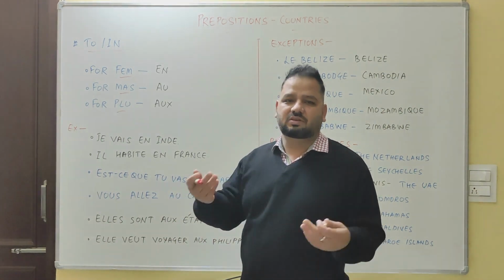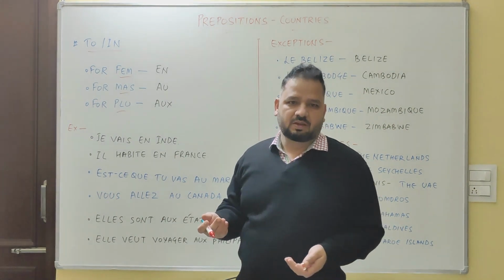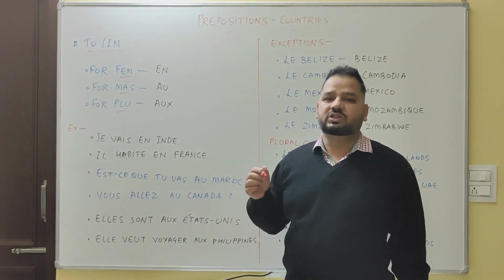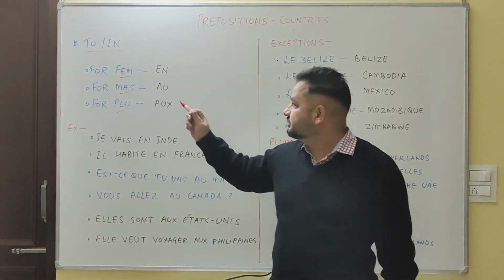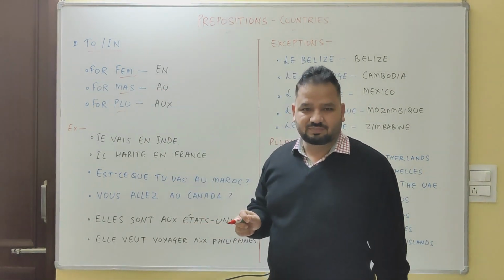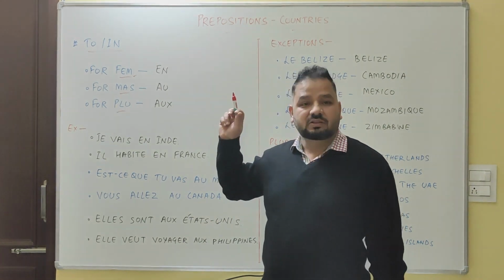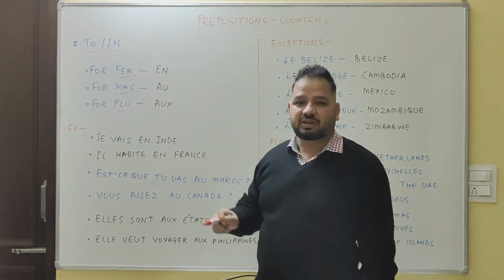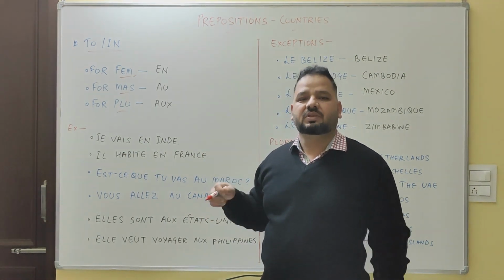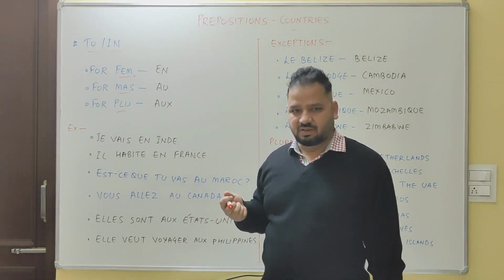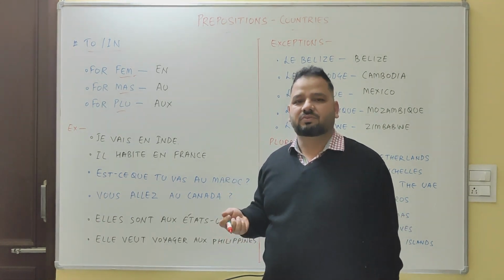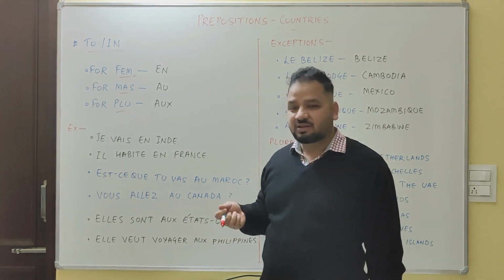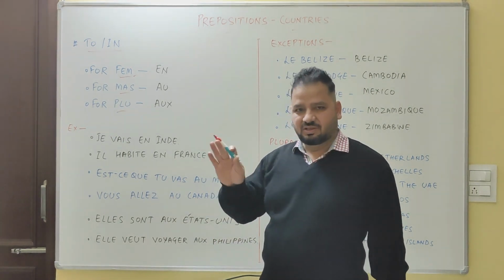There's a general rule: the names of countries ending with E are feminine. Please make a note. For example, Inde, India; France, France; Chine, China. This is a general rule.